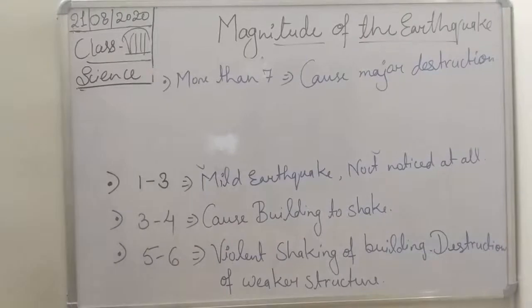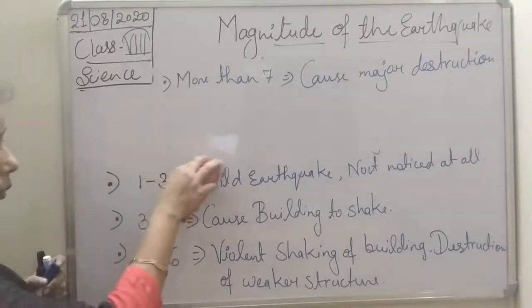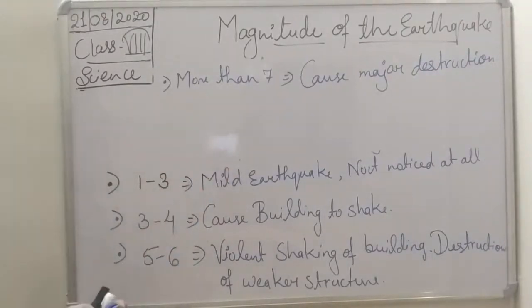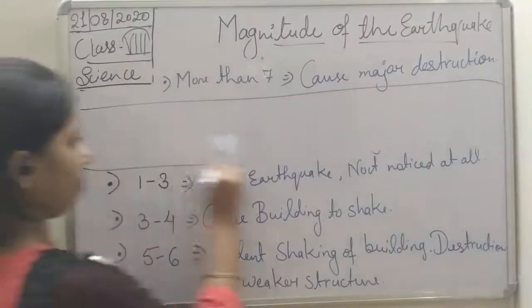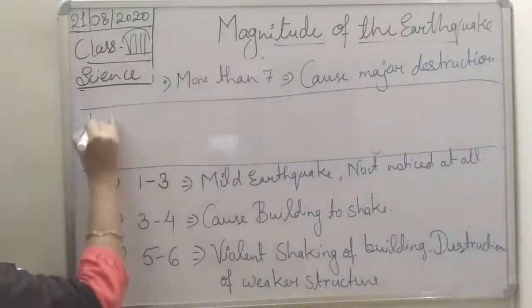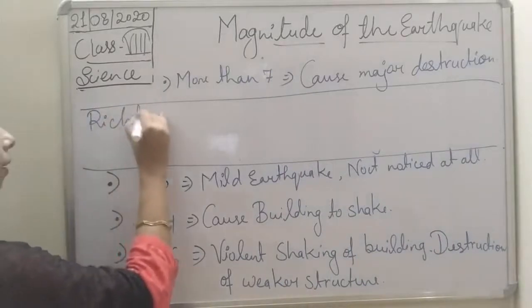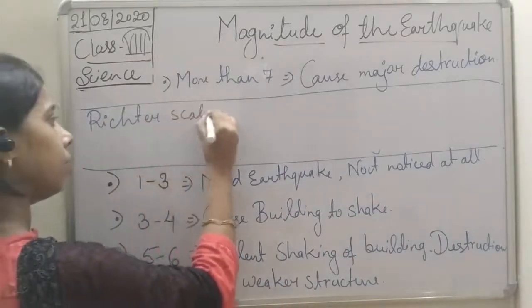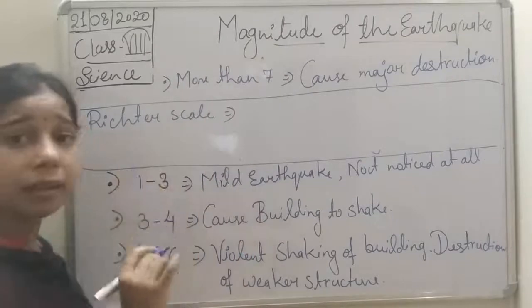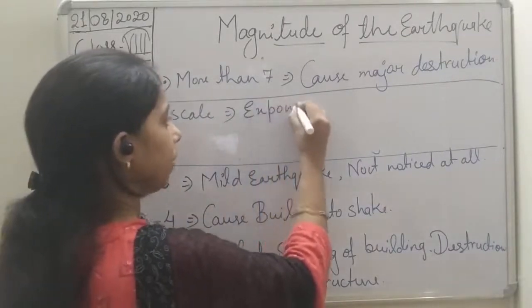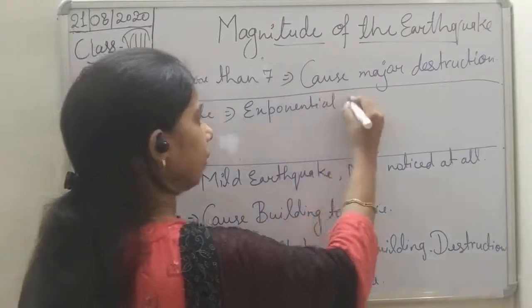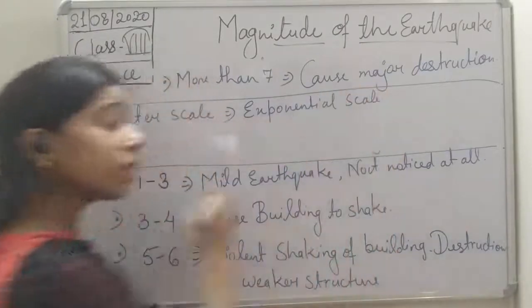Now you see, students, when we talk about the Richter scale, it is not a linear scale, but it is an exponential scale. What is an exponential scale, students?